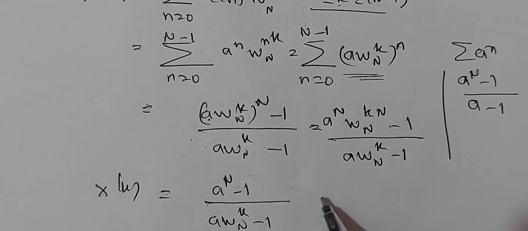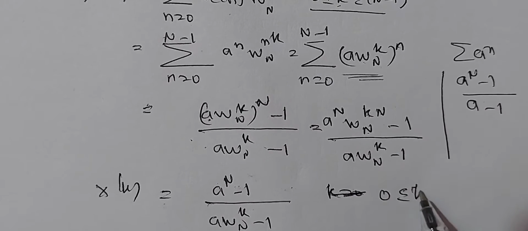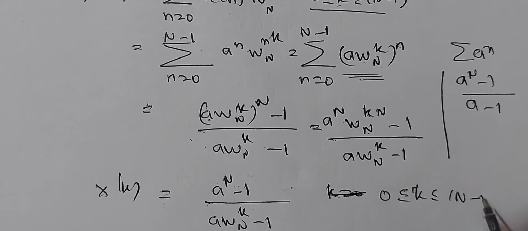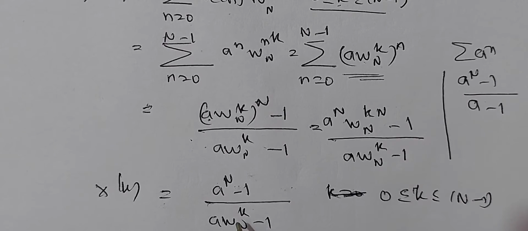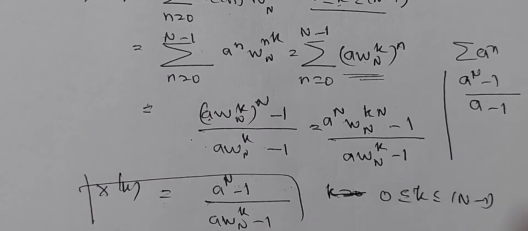Here what happens if k equals 0? k can have values from 0 less than or equal to k less than or equal to N minus 1. Let us see what happens when k equals 0. When k equals 0, W_N to the power of 0 is 1. So we get a power N minus 1 over a minus 1. When k equals N also, W_N to the power of N is 1. In that case also it is a power N minus 1 over a W_N^k minus 1. For any values of k, this is the N-point DFT.